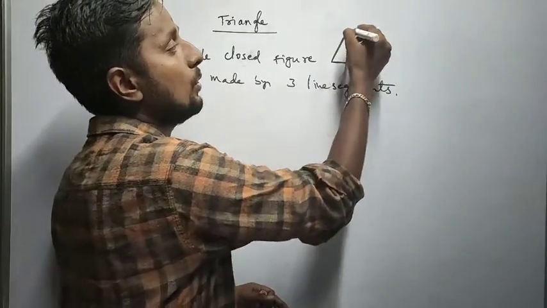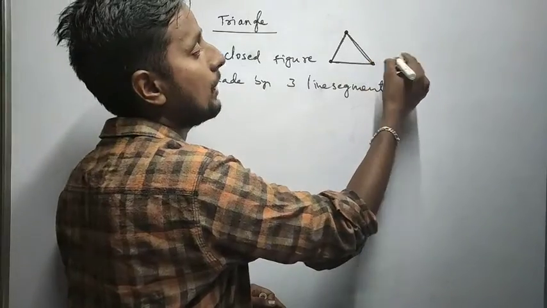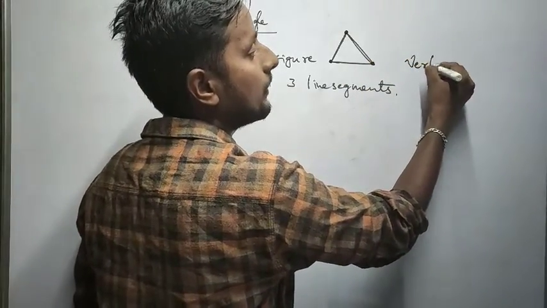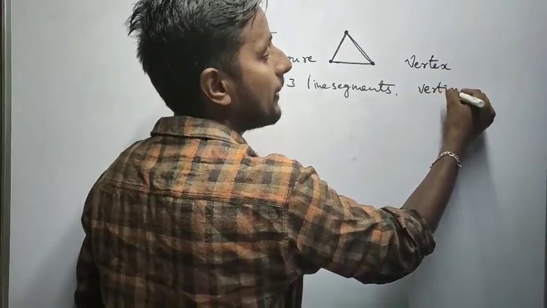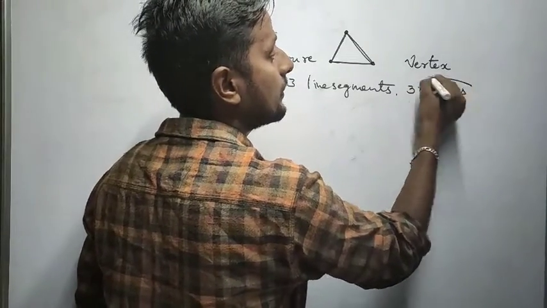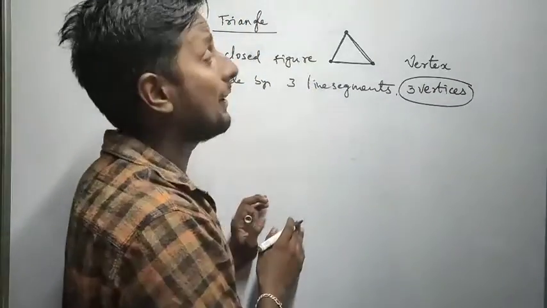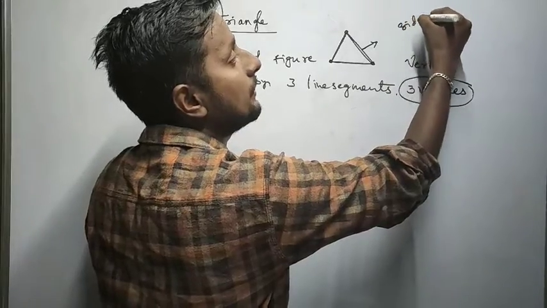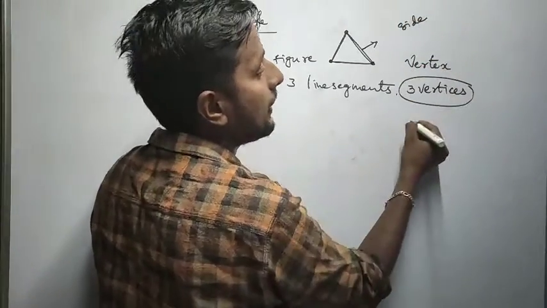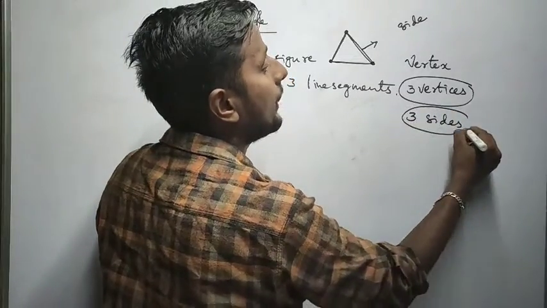Whatever the end points of the line segments are, those are called a vertex. Single is vertex and the plural form is vertices. So a triangle has 3 vertices. Simple, correct? And whatever line segments we are talking about, that's called a side. So a triangle has 3 sides also, correct?